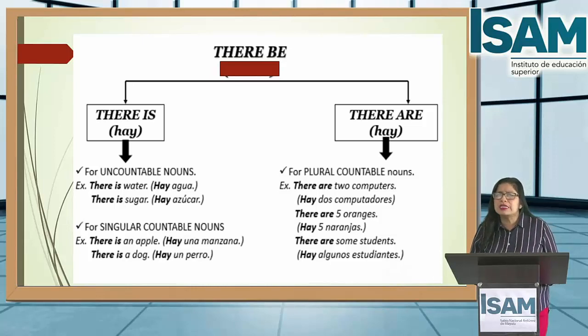In Spanish, some means algunos. There are some students. Some we use for affirmative sentences, not in negative.